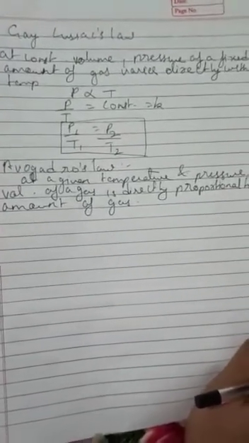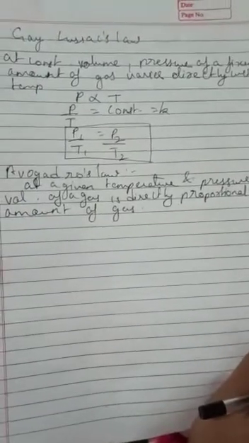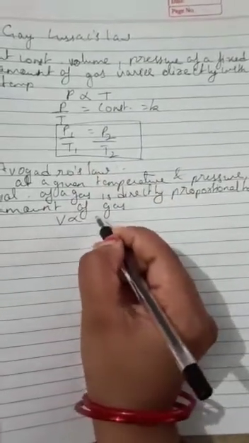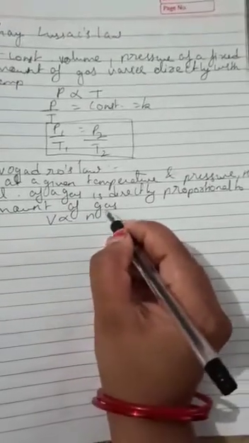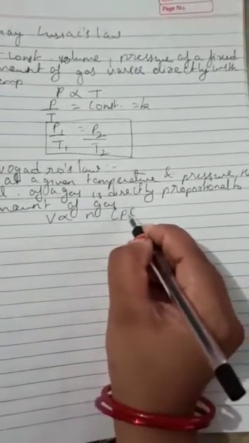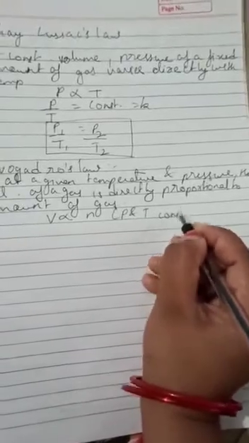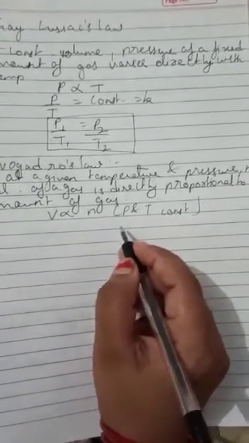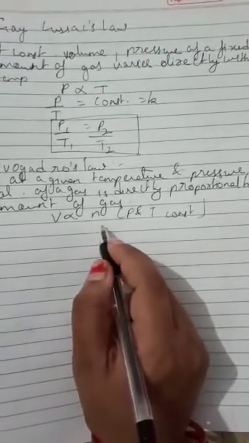Okay, so students, in this case the pressure and temperature are constant. So when we keep the pressure and the temperature constant, then the volume is directly proportional to the amount of substance. We can write it like this: V is directly proportional to n, that is the amount of substance, at constant P and T. When temperature and pressure are constant, then the volume is directly proportional to the amount of the gas.